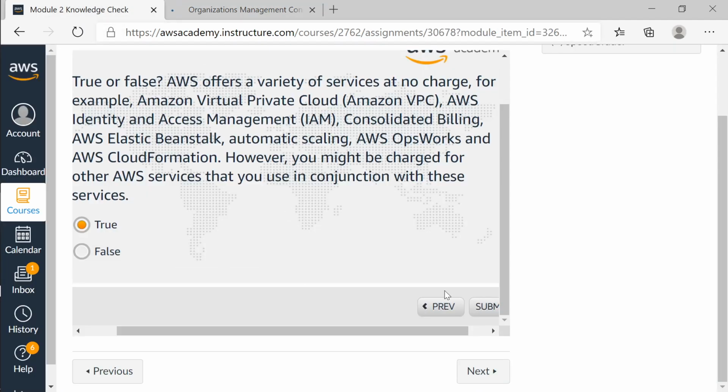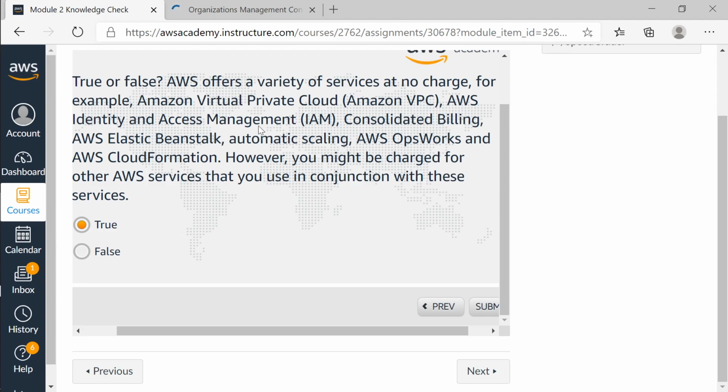Anyway, so the answer is true. So in all these services, what happens? You're just defining. But when you actually create a machine, then you are using this VPC with the EC2 service. The EC2 is created inside the AWS, right? And who is using? IAM user is using. So you are charged for the EC2 services then in conjunction with these services. So machines cannot be created without a VPC, right?